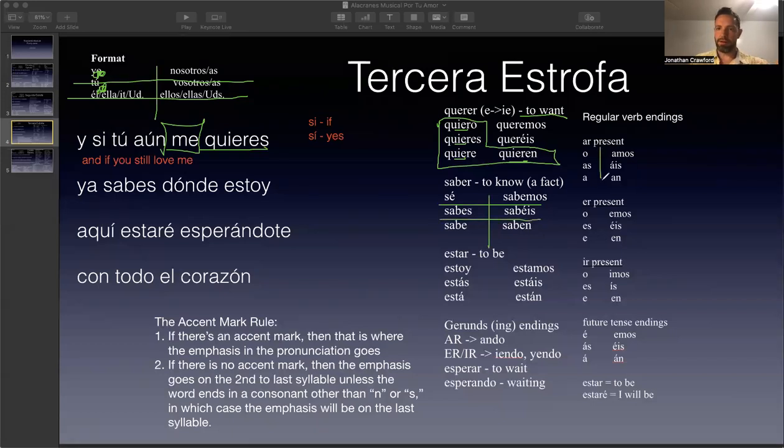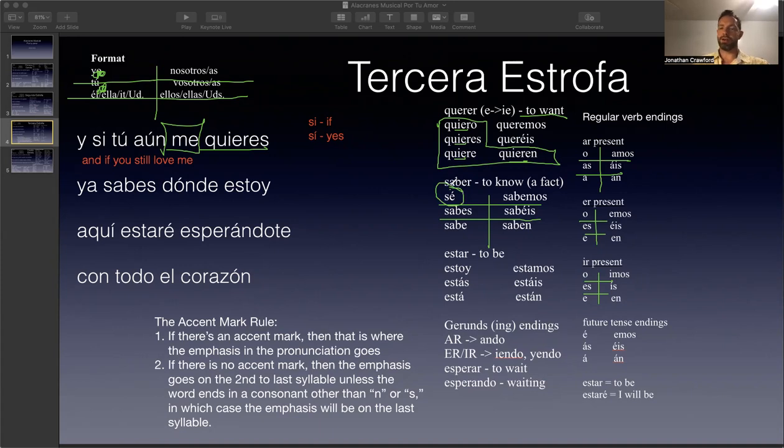Typically, any AR verb in Spanish is going to have these endings, and any ER verb will have these endings, and any IR verb will have these endings, right? But you can see the yo form in every single one of these ends in an O, O, O. But why does saber not end in an O for the yo form? Because it is an irregular verb.